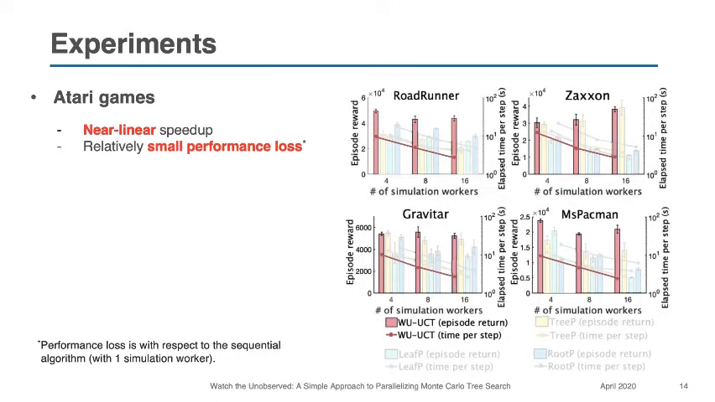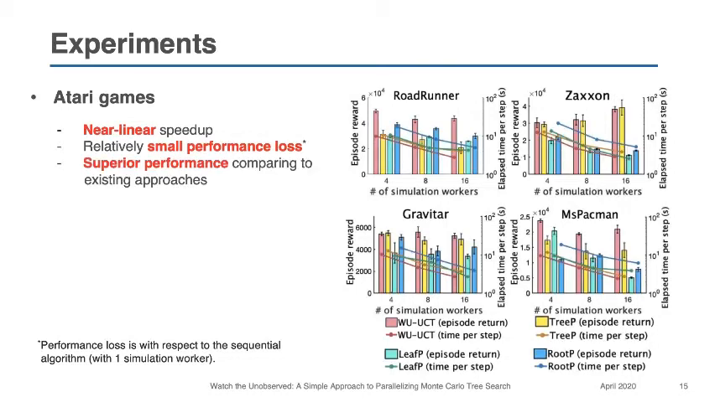Then, from the bar plot, we can see that there is relatively small performance loss when the number of workers increases. Here, performance loss is with respect to the performance of the sequential algorithm, which is when there is only one simulation worker. WU-UCT also has superior performance compared to existing methods.